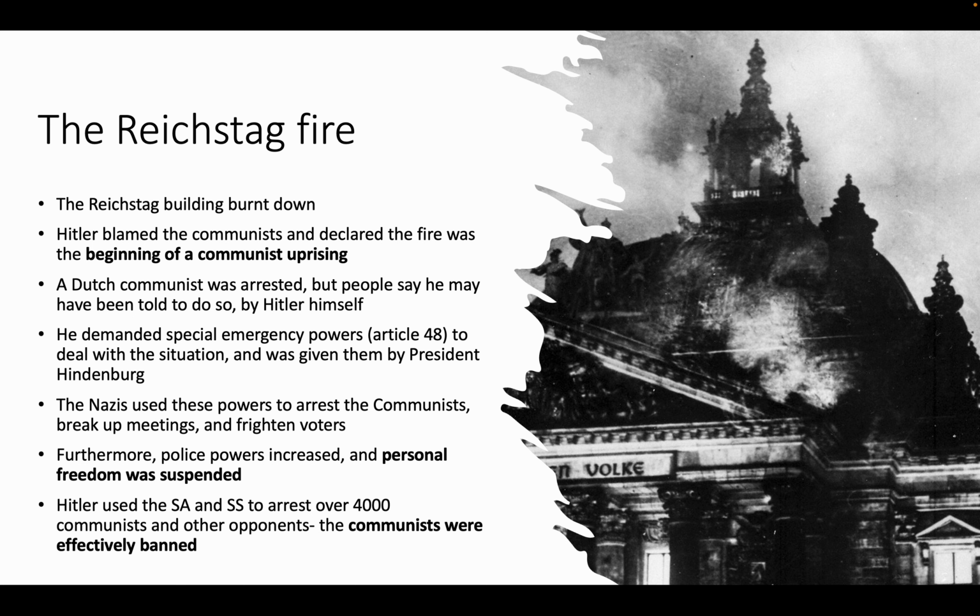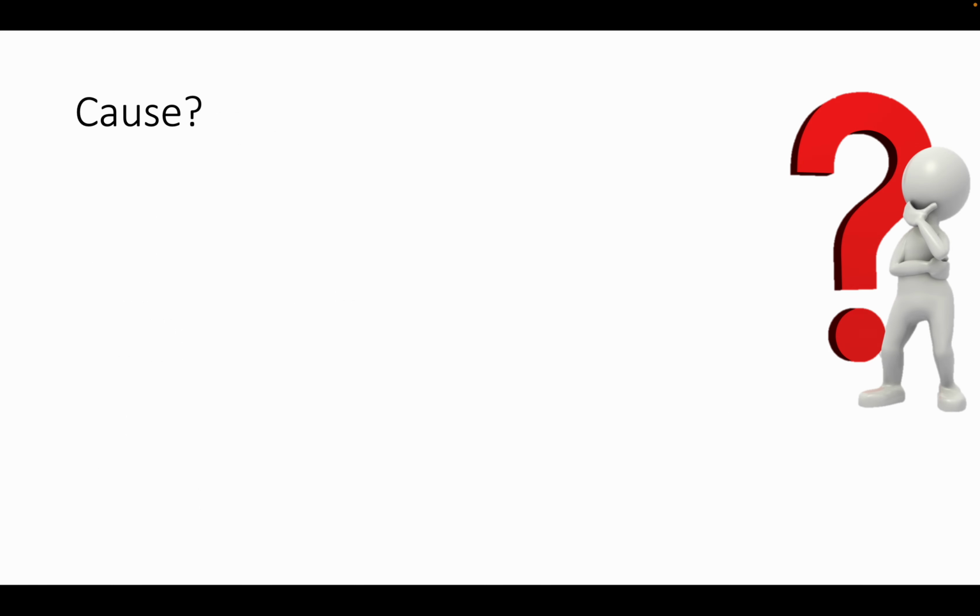You have no freedom. Hitler used the SA and the SS to arrest over 4,000 communists and other opponents. The communists were effectively banned, so essentially he used the Reichstag fire as an excuse. It may or may not have been started by Hitler, and he used it as an excuse to basically ban the communists, who were the third largest party at the time. Second were the socialists, and the first was the Nazis, obviously, but he wanted to get rid of the other parties, so he used this as an excuse to get rid of the communists.